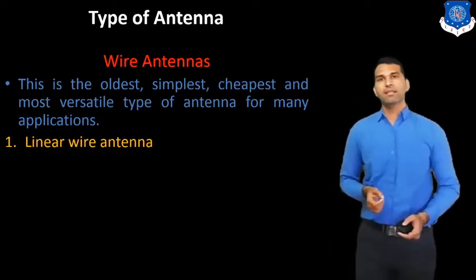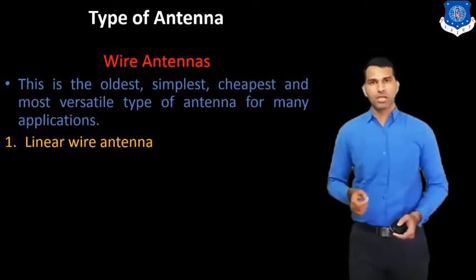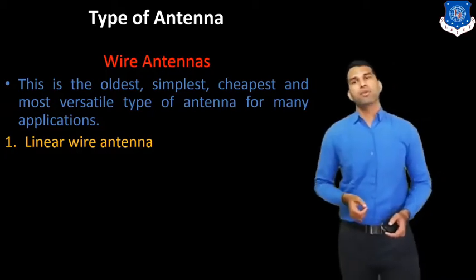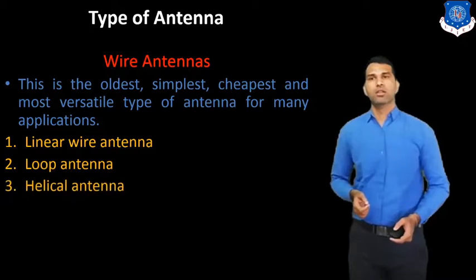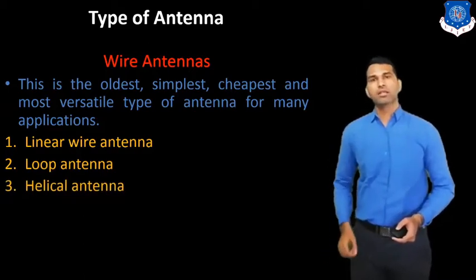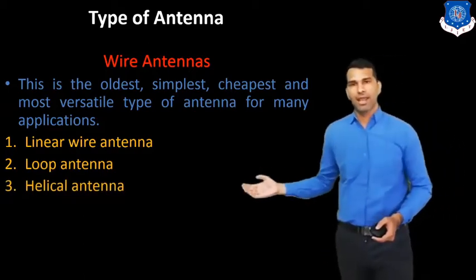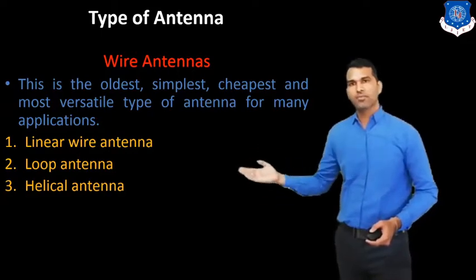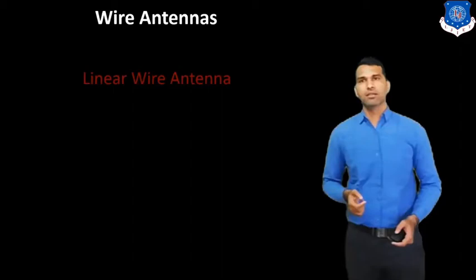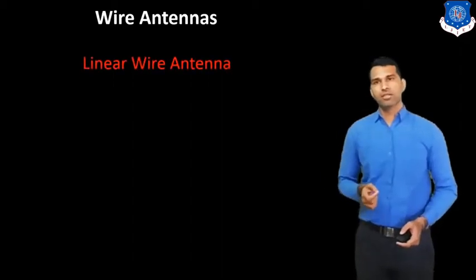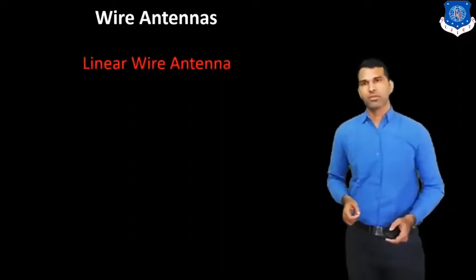And the wire antenna also has subtypes. The first type is the linear wire antenna. The second type is the loop antenna. And the third type is the helical antenna. So these are the subtypes of wire antenna. Now we understand them. First is the linear wire antenna.